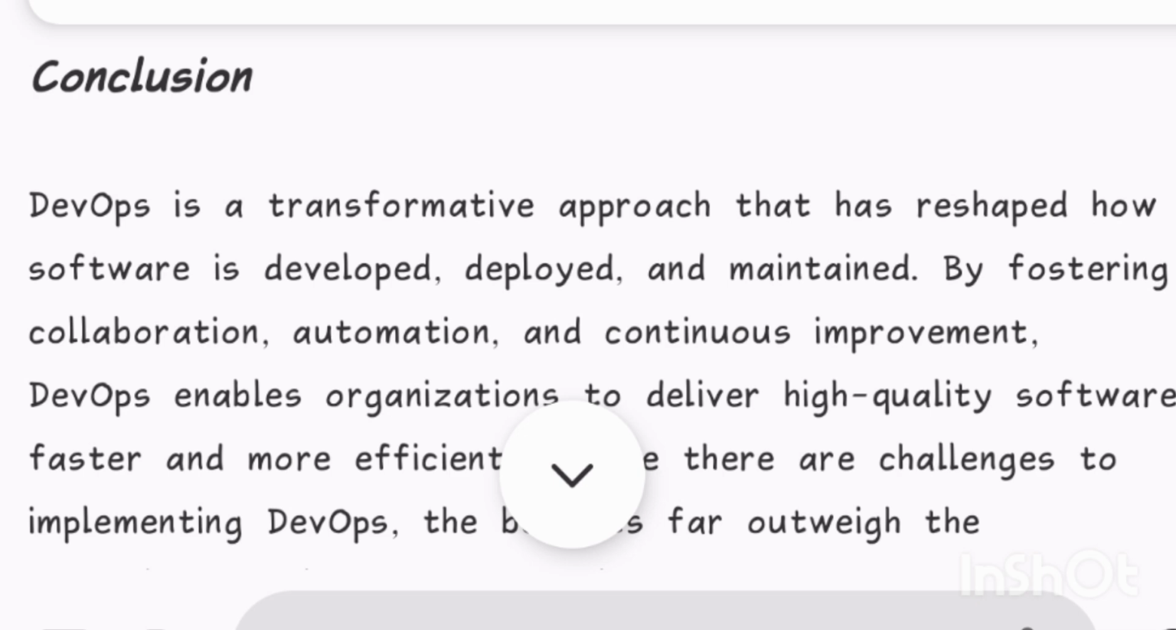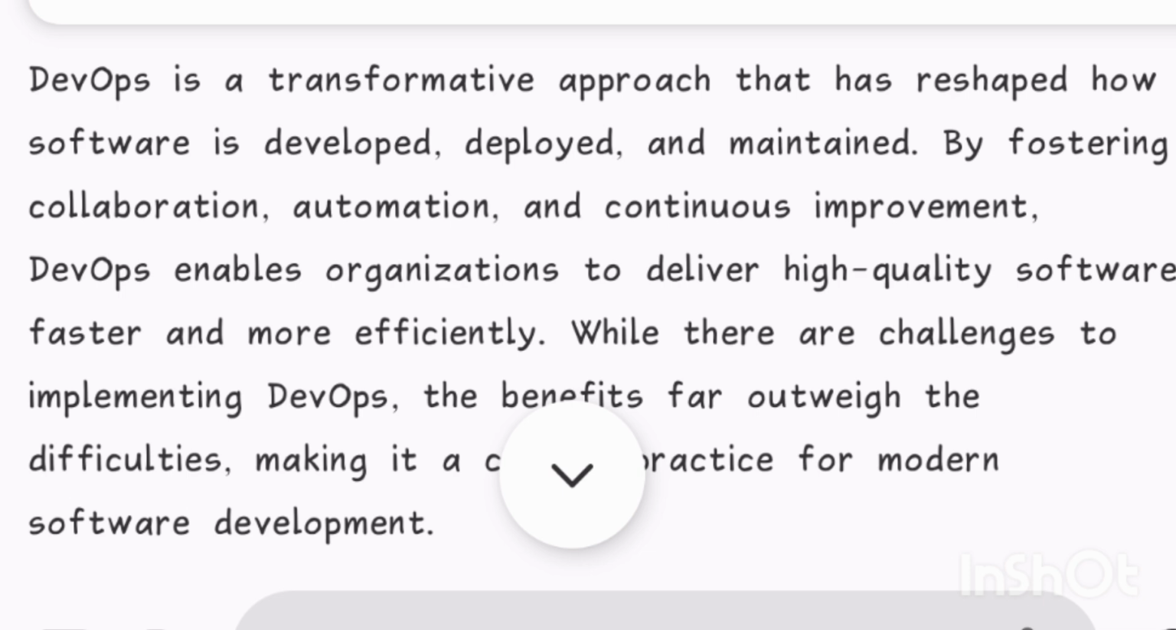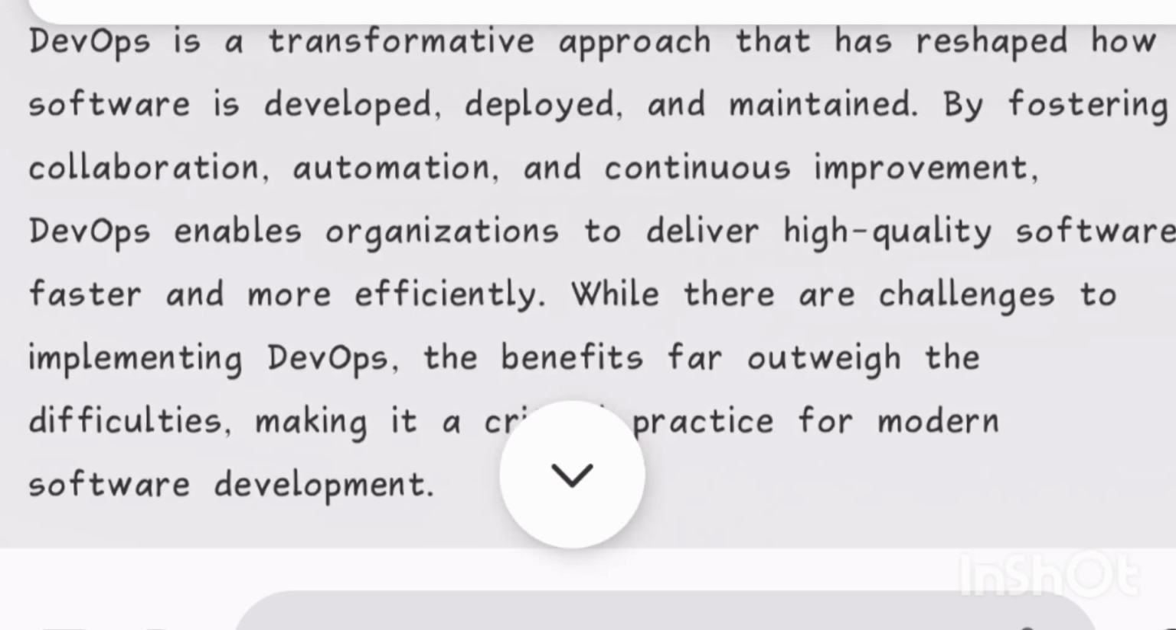Conclusion. DevOps is a transformative approach that has reshaped how software is developed, deployed, and maintained. By fostering collaboration, automation, and continuous improvement, DevOps enables organizations to deliver high-quality software faster and more efficiently. While there are challenges to implementing DevOps, the benefits far outweigh the difficulties, making it a critical practice for modern software development.